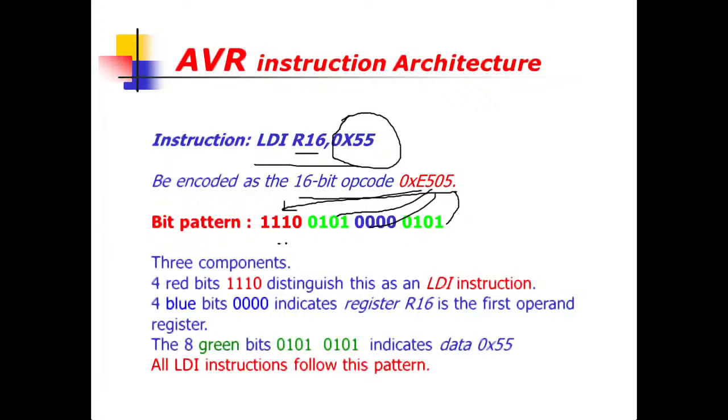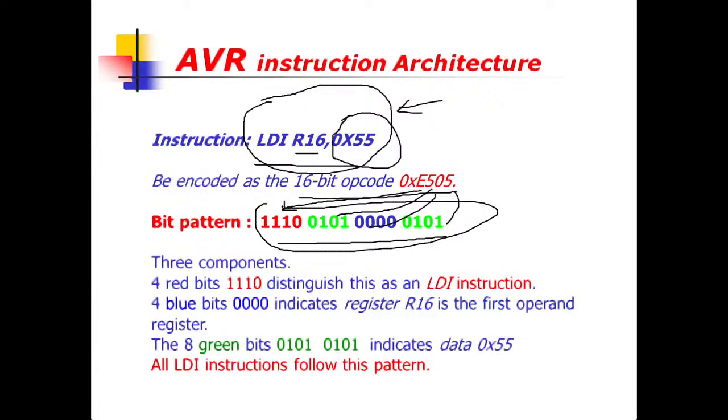So this 16-bit binary pattern will be generated by this assembly language instruction. As I told you, this is the job of the assembler. The assembler takes this instruction as input and produces this bit pattern as output. This is called machine code, and this is our assembly code.